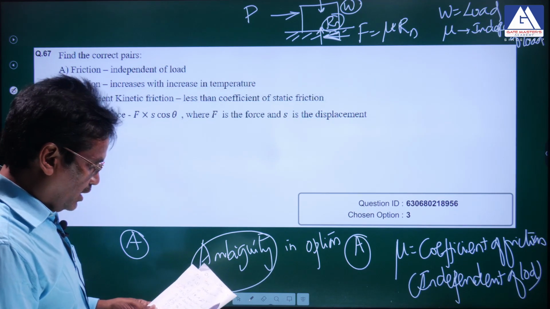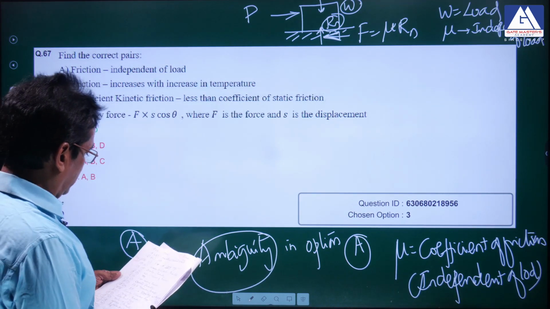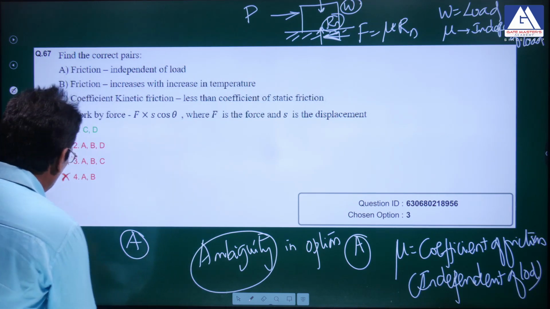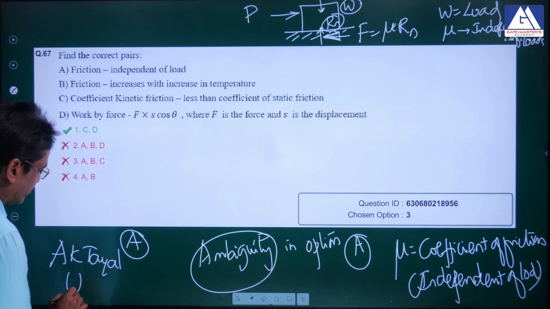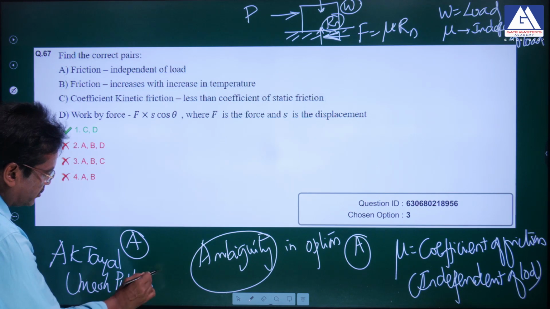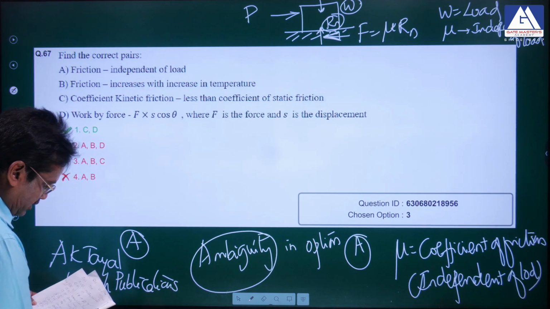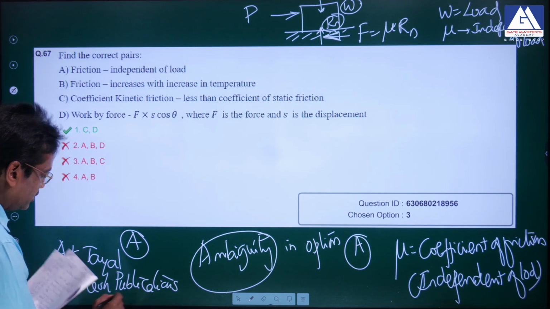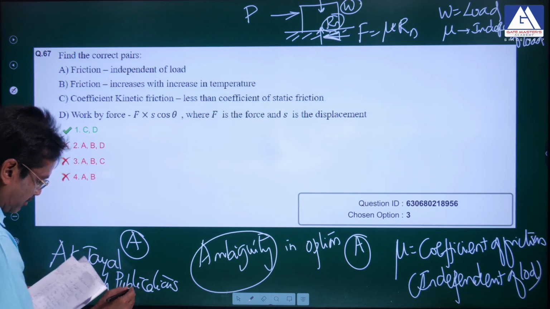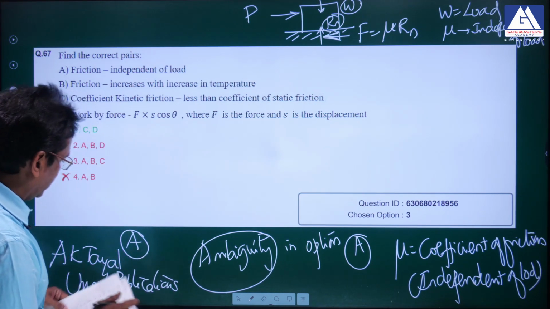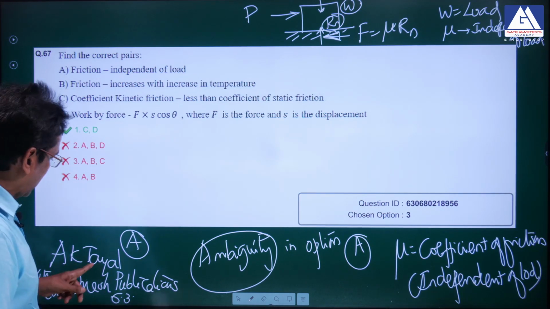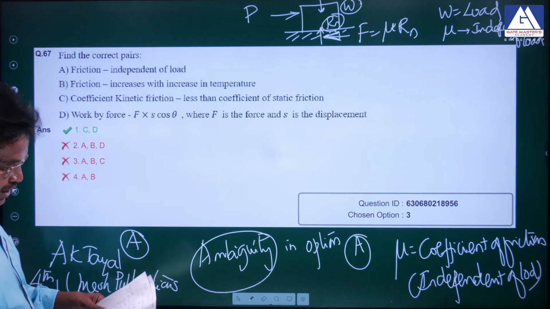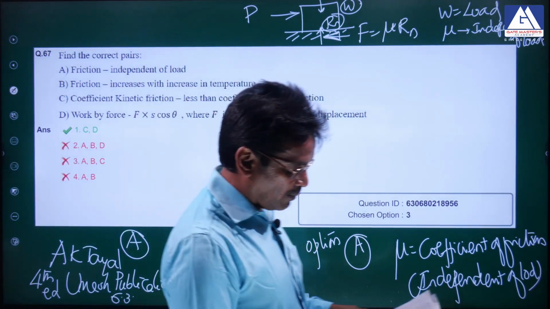The source, I am giving the source for this: A.K. Jayal, Umesh Publications, in the chapter 6.3, 6th chapter, 3rd topic, 4th edition. The source is A.K. Jayal, 4th edition, Umesh Publications, 6.3, 6th chapter, 3rd topic.